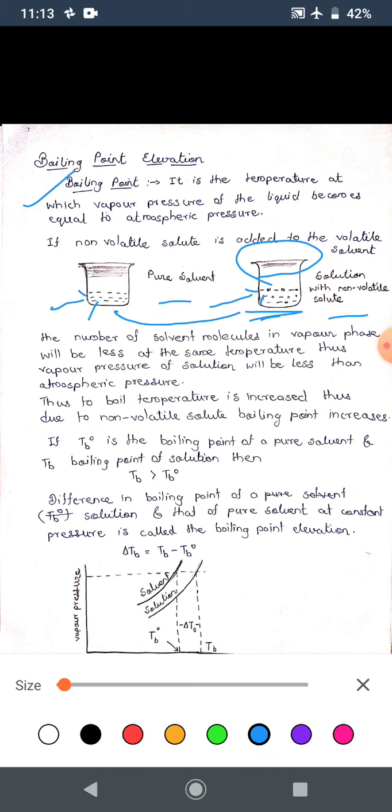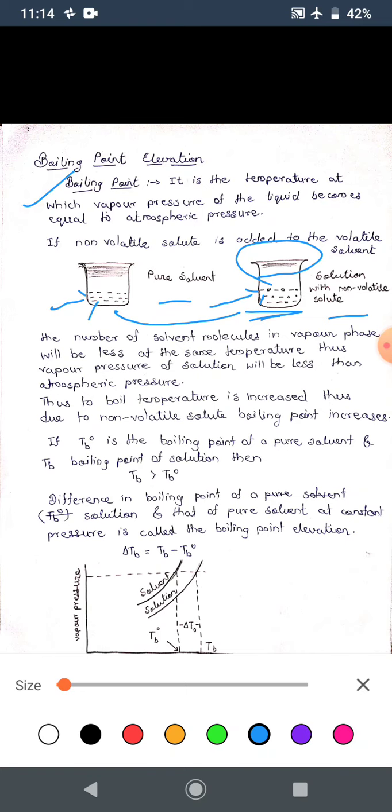Now, the reason for the increase in boiling point, or the elevation in boiling point, is that the number of pure solvent molecules rising up will be less due to the presence of solute molecules at the surface.